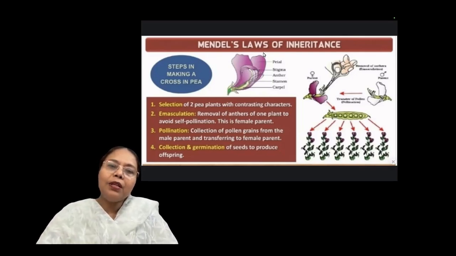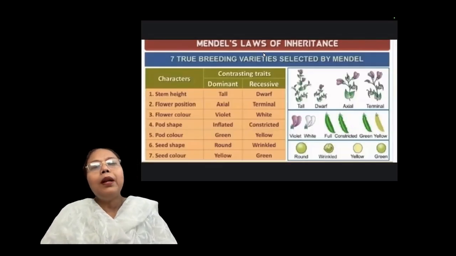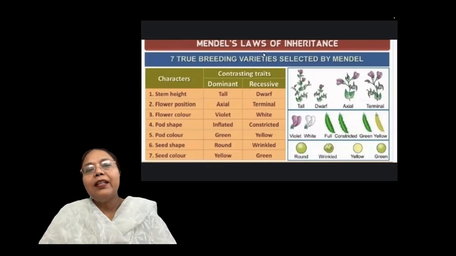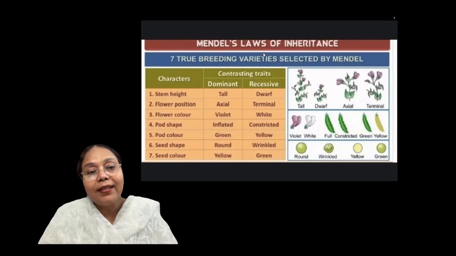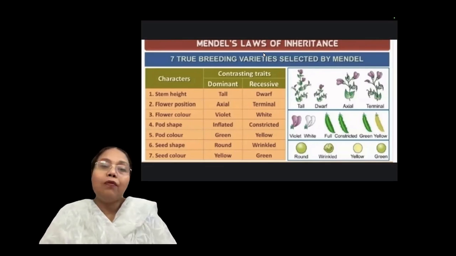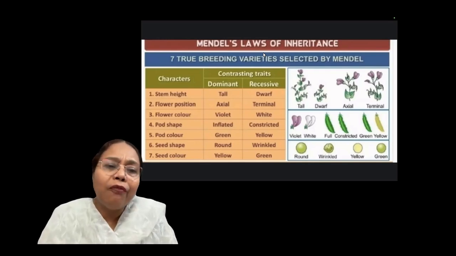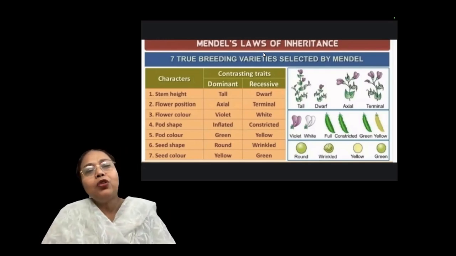So these are a few steps related with Mendel's work. As I told you, Mendel studied 7 true breeding varieties. True breeding means the individual shows only one character at a time, only one trait at a time, not a mixing of characters. In the next generation, in successive generations, you will observe only one type of character. So this is known as true breeding plants.